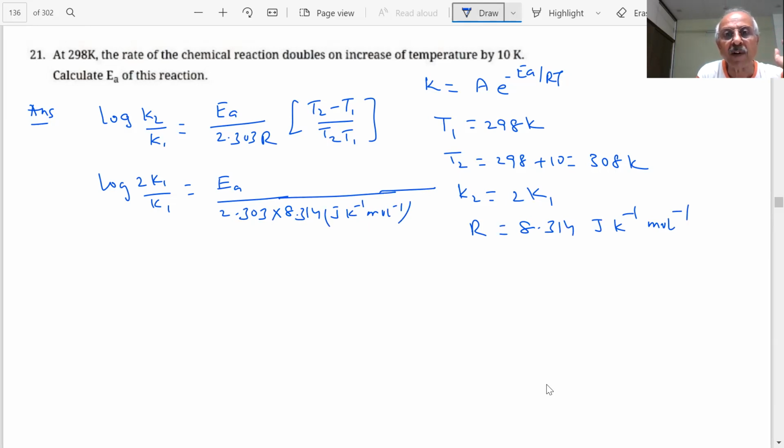And you are given, what is T2 minus T1? 10 K. And what is T2 into T1? 298 into 308. Kelvin and Kelvin will cancel. Now find the value. This is log 2. Calculate them now. Everything is based on calculation, nothing else.